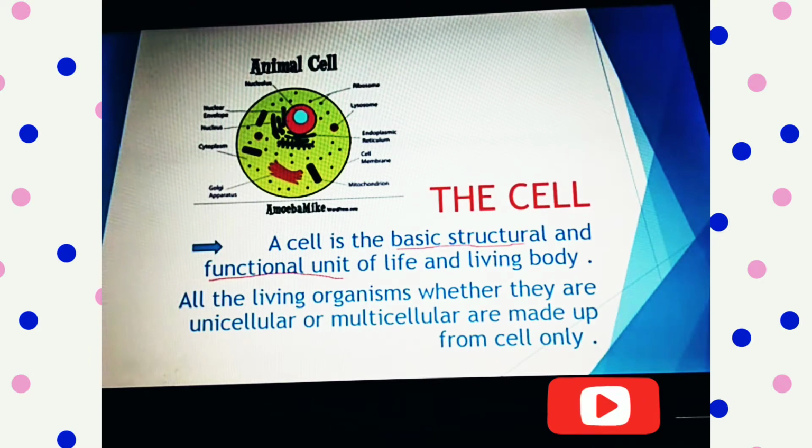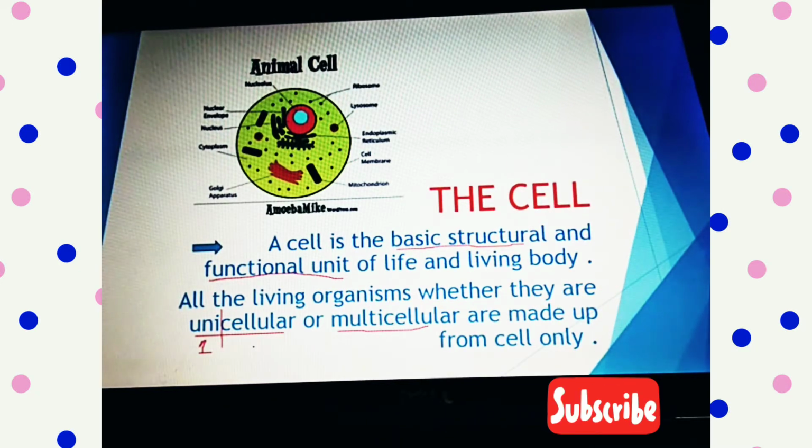All the living organisms, whether they are unicellular or multicellular. So what are unicellular and multicellular? Let's break the word and find out what they mean. Unicellular, uni means one, cellular means cell.